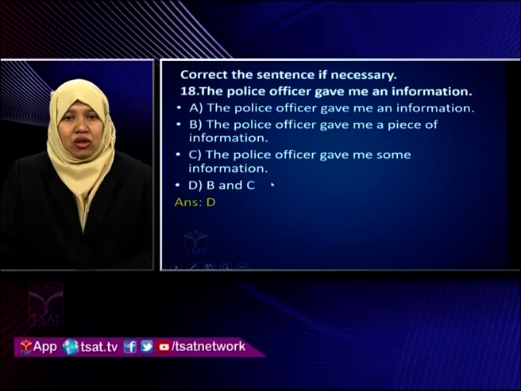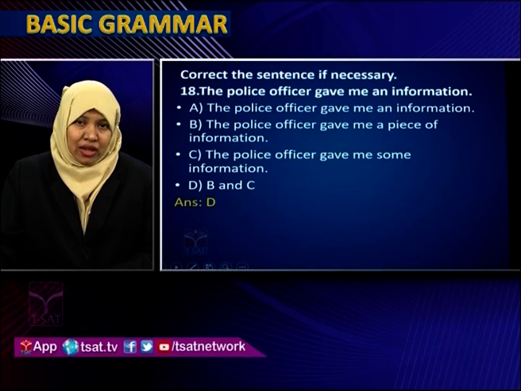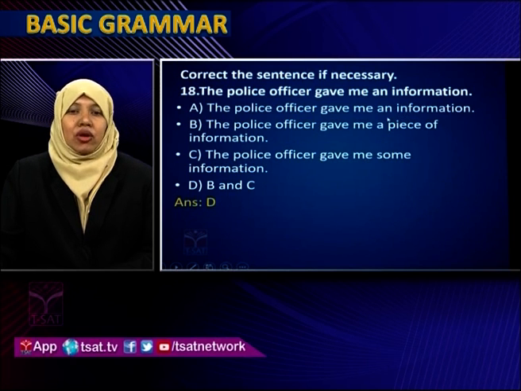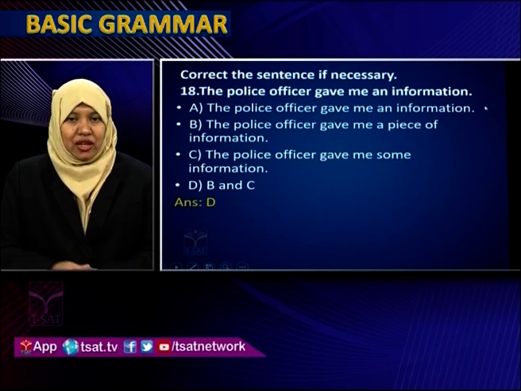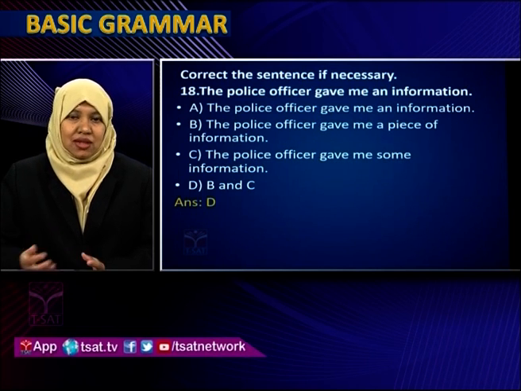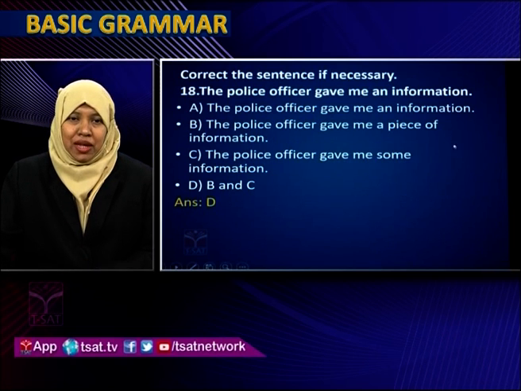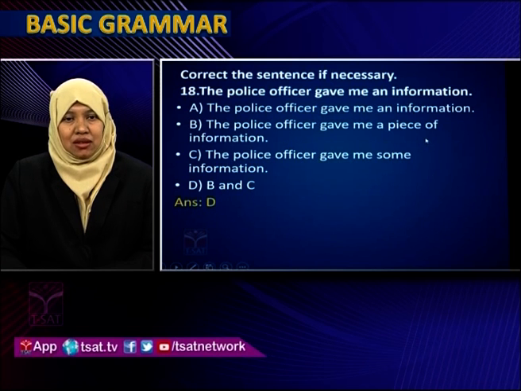Now if you talk about information, we don't say an information. You may think that because it is starting with a vowel I, you have to use the article an, an information. But this is wrong. Always when you talk about information, you have to use a phrase, a piece of information, or some information. He gave me this piece of information. I came to know some information about this incident. So both B and C are correct in this sentence.